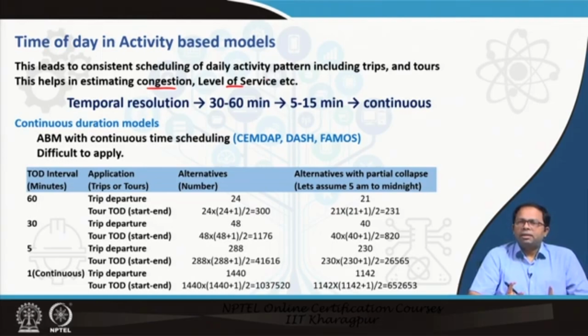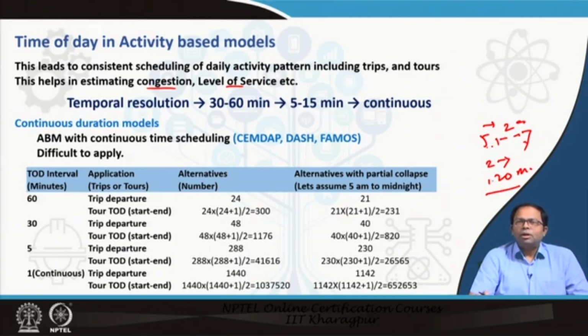When one activity has a particular time period, like work is for 5 hours or 9 hours, only when that activity is done do I have free time. That is the time when I will travel. So then I have these travel choices, right? If my work ends at 5 o'clock and I have to return home by 7 o'clock, I have an option in between of 2 hours when I can do something else, where I also have to travel. So within 5 to 7 there are 2 hours, which is equivalent to 120 minutes. If I don't do any activity, I can take a trip at any point of time within that 120 minutes.